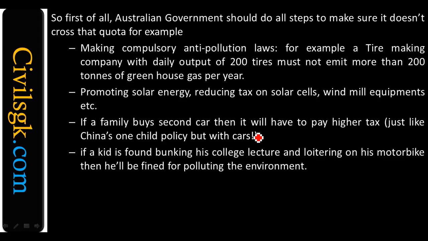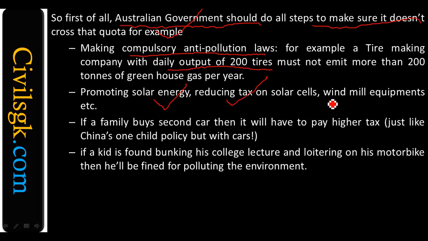It's as simple as that. So the Australian government should take all the steps to make sure it does not cross the quota. For example, how can they avoid crossing it? Make compulsory anti-pollution laws. For example, a tire making company with a daily output of 200 tires must not emit more than 200 tons of greenhouse gas per year. Or promote solar energy, reducing tax on solar cells and windmill equipment. If you do it this way also, it would be helpful.